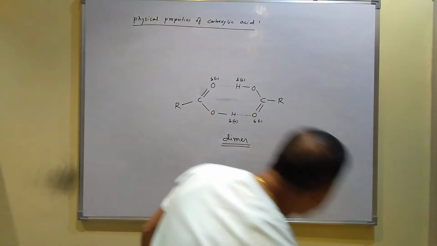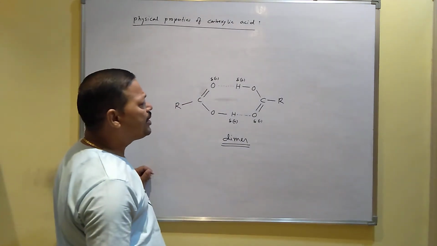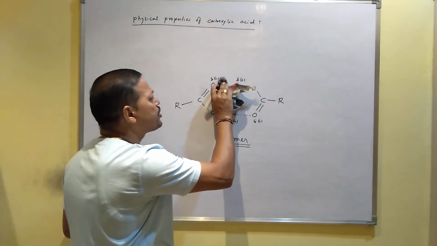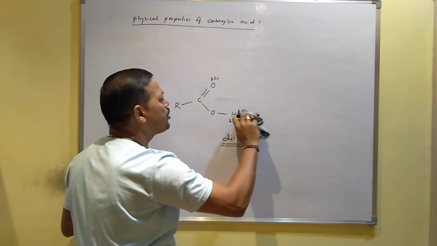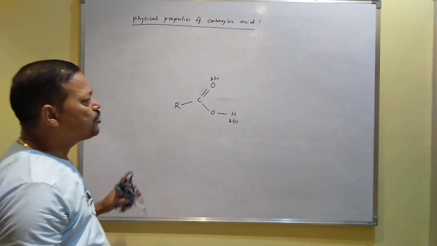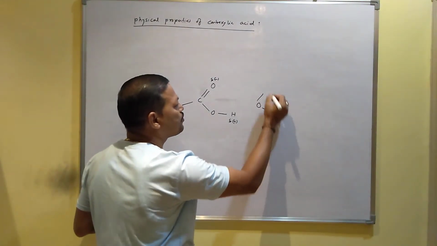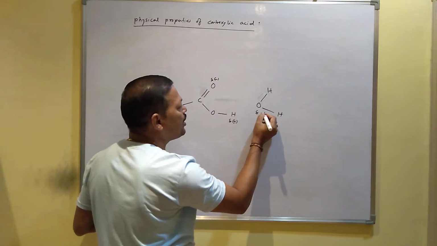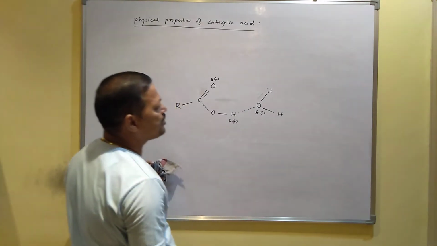Again, the third point: carboxylic acids are normally soluble in water. Why? Because carboxylic acid can form hydrogen bonding with water. Suppose this is your carboxylic acid RCOOH and this is your water molecule H2O. Since water is a polar solvent, with oxygen delta minus and hydrogen delta plus, they can form hydrogen bonding like this.